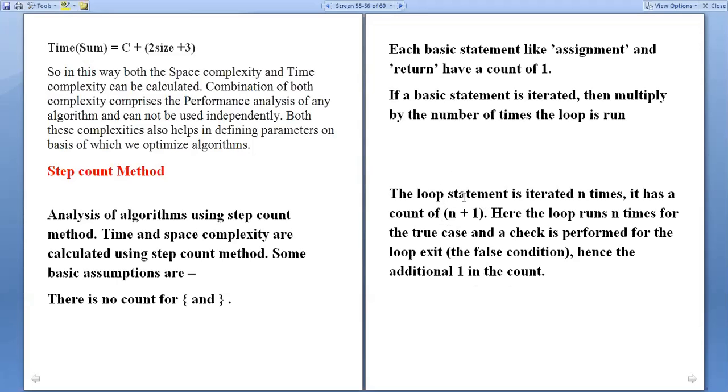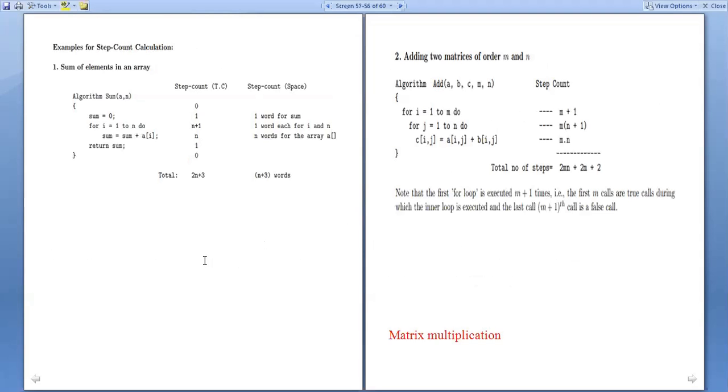Since we are executing the loop n times, then at the last check we are checking the false condition, that is one more time. So n plus 1 is the total number of times required for the loop statement iteration. See this example, very important examples. So we can see two examples.